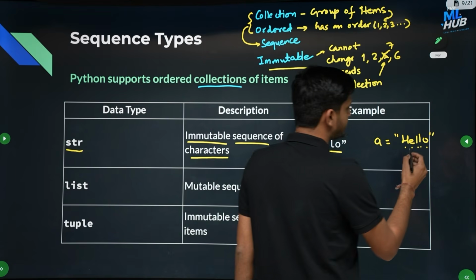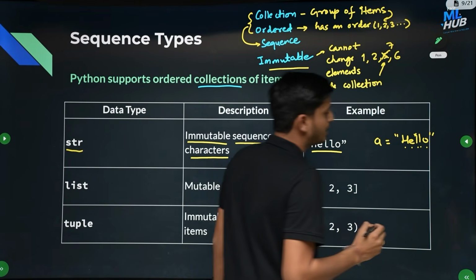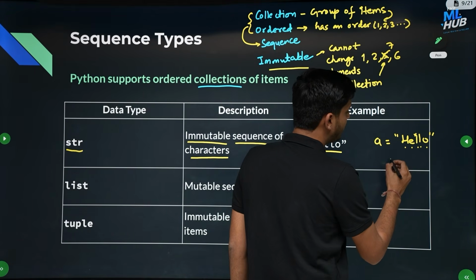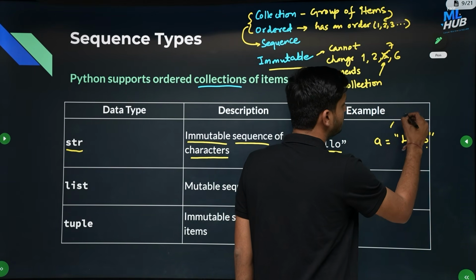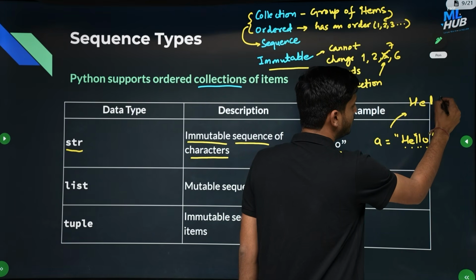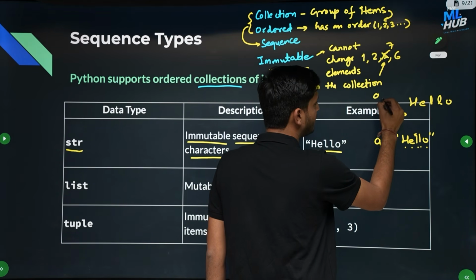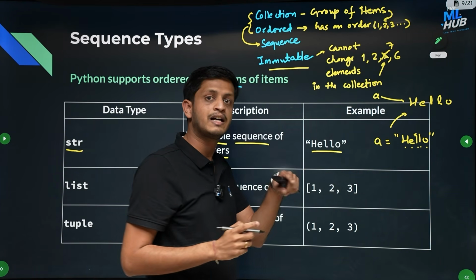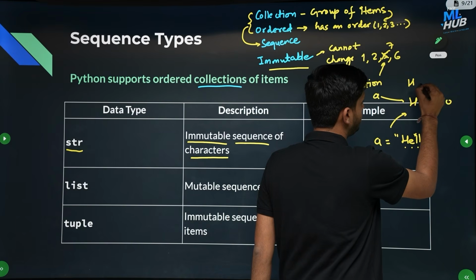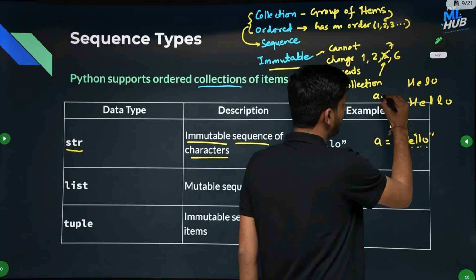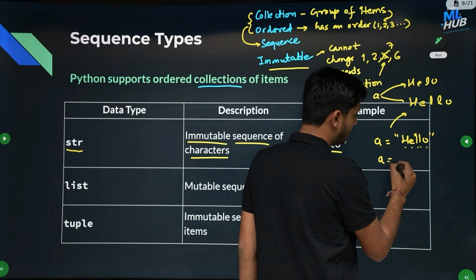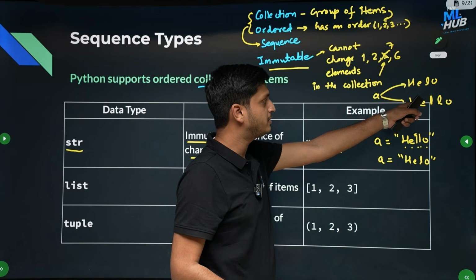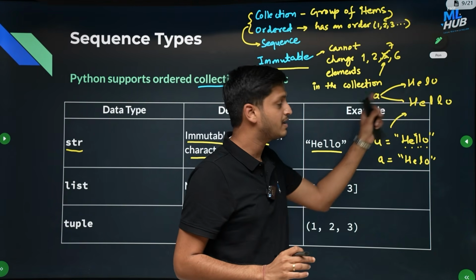So if I want to change, let's say if I want to remove the third L, I cannot do that because it is immutable. For right now this hello will be present in memory like this, HELLO, and the variable a will be referencing here. If I want to remove this L, I have to create another string with H, E, L and O, and then this a has to refer here. So I can write this statement a is equal to HELO, but I cannot remove this L from this particular memory at all because it is an immutable collection.